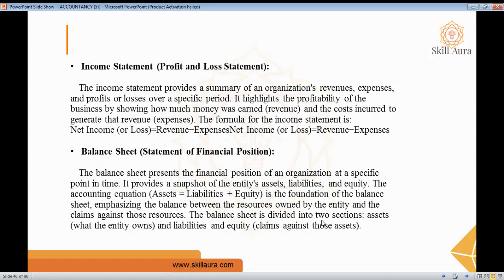It is the foundation for the balance sheet, and it balances the resources owned by the entity and the claims against those resources. It is divided into two main sections, with liabilities and equity on one side and assets on the other side. The asset is what the company owns, the liability is the company's debts and obligations, and the equity is how much stake a person has in the company.